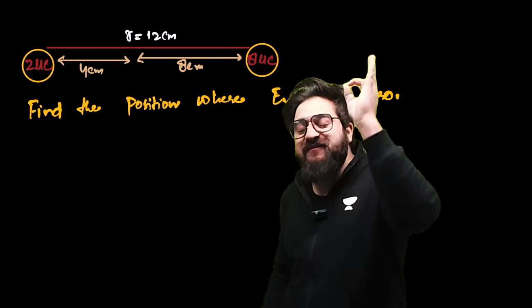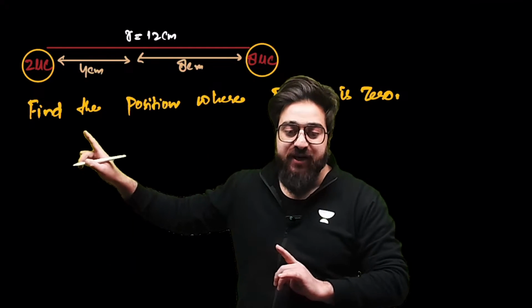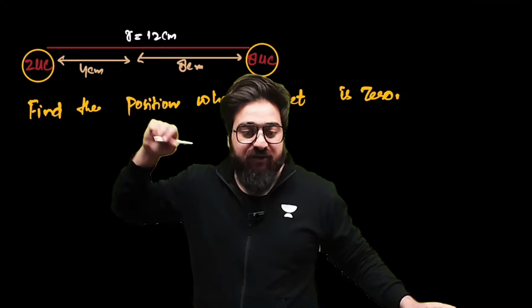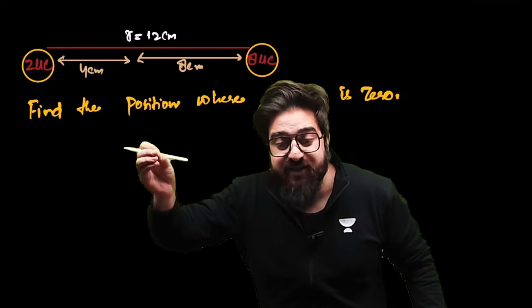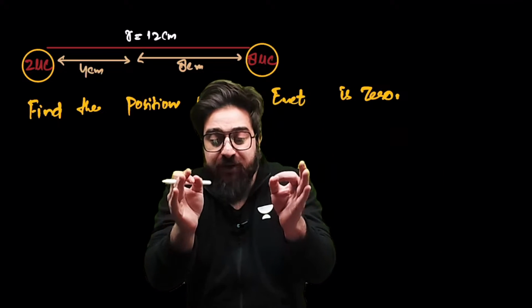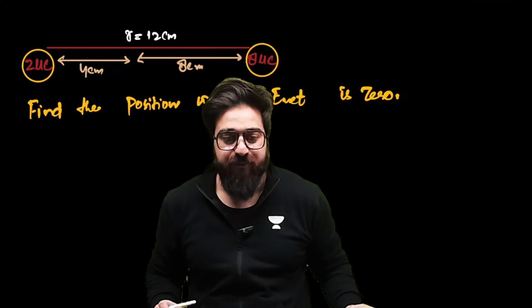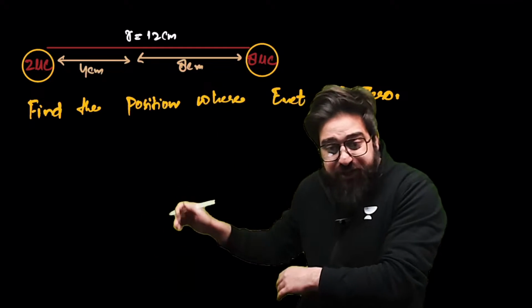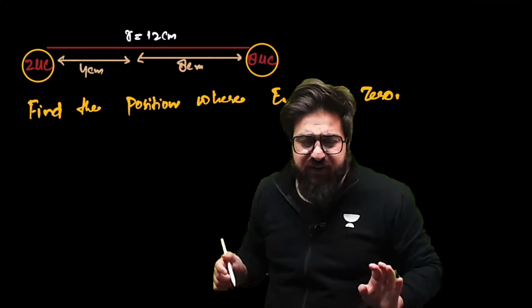I hope you remember, I have told you in case of the forces. We have got one charge, we have got another charge, then we were placing the third charge. Where should we place the third charge so that net force on the third charge is 0? Same is the question over here. We have to find the position where net electric field is 0.